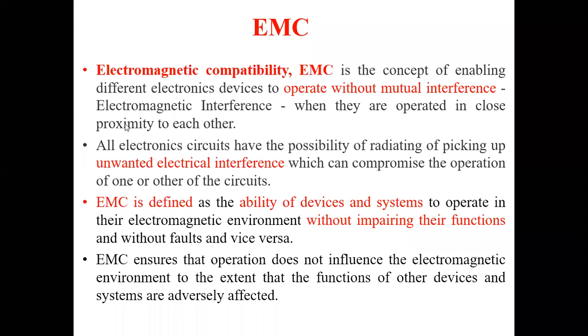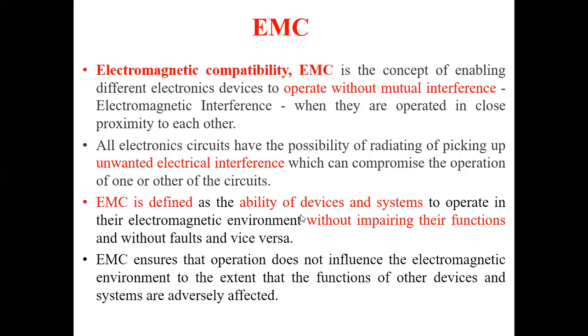So electromagnetic compatibility is a concept in which electronic devices have to operate without the influence of interference, omitting the interference. That is, the interference effect should not impact a particular system which is operating. That refers to electromagnetic compatibility.